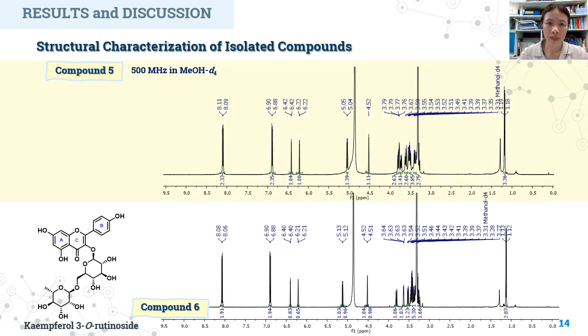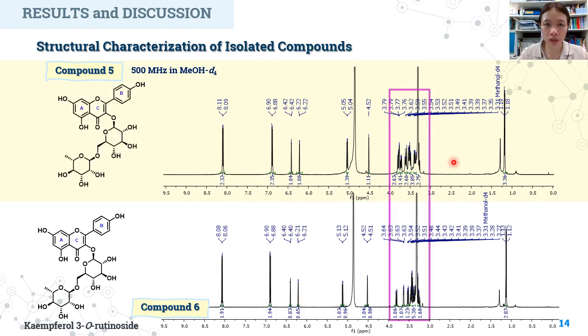The next compound is compound 5. This compound shows the proton NMR similar to compound 6 that consisted of a set of kaempferol flavone, but the proton NMR splitting pattern of glycoside was shifted. That means the configurations of these positions were changed.